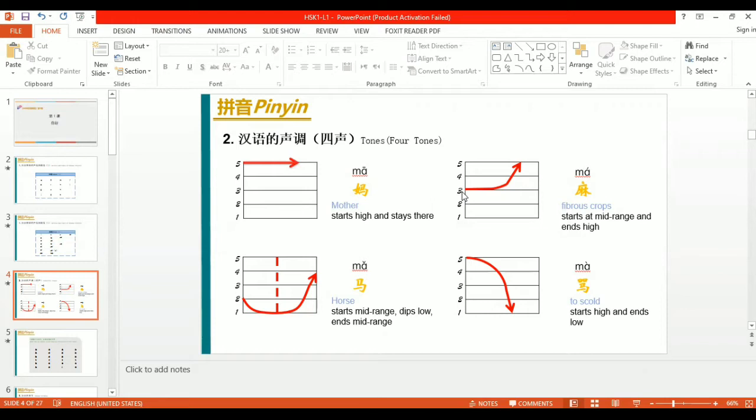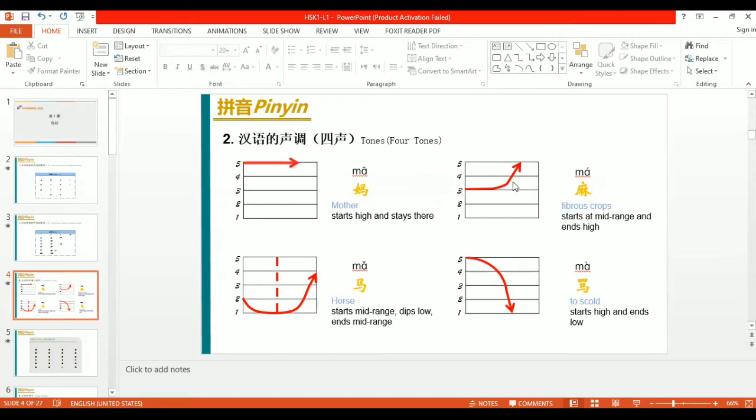The first tone was totally high, ma, and the second one goes from the third point to the fifth point. The arrow is going upward from mid to high, ma.